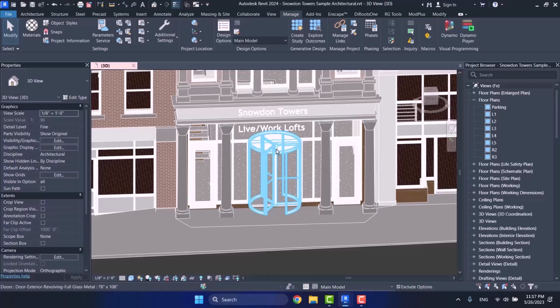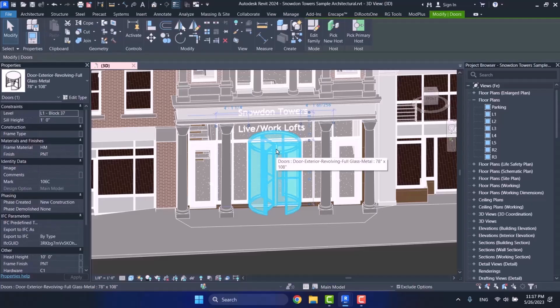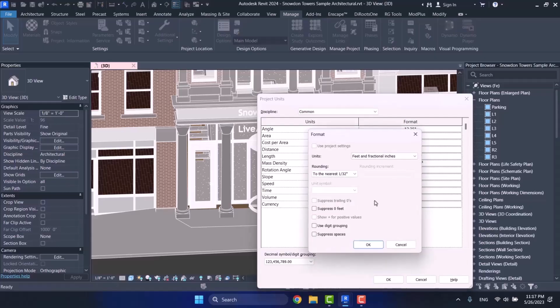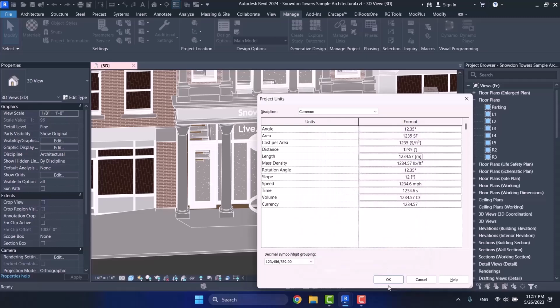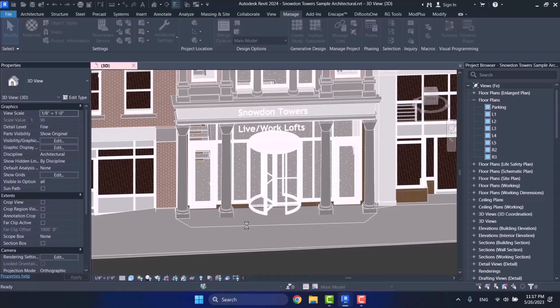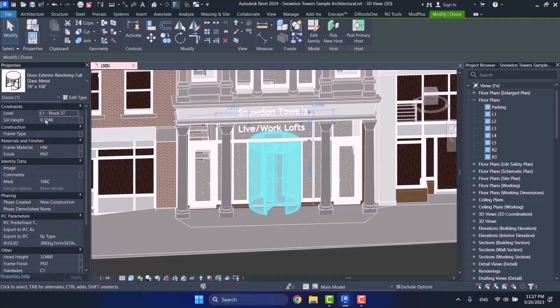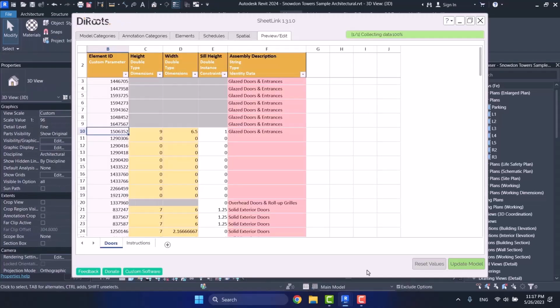Now for this door, imagine that, for example, I want to change its seal height. I don't want it to be 1. If you agree, before that, I want to choose its unit. I come here and then I change it to meter so that we can work with it more easily. And then I set the other one on 2 decimal places and then I choose OK. Now my measuring unit is meter, and as you see, its seal height is 30 centimeters.